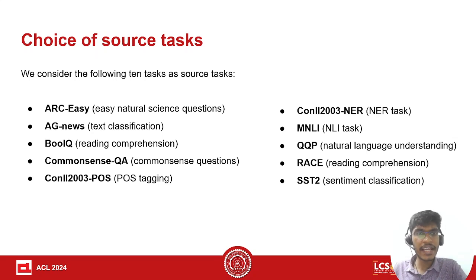We take 10 source tasks, which consist of ARC Easy, AG News, BoolQ, CommonsenseQA, a POS tagging task, a NER task, an NLI task, QQP, RES, and SST2, which are sentiment classification tasks. These source tasks are very common in NLP, like text classification or POS tagging or sentiment analysis, and we use examples from these source tasks in context to solve the target tasks.